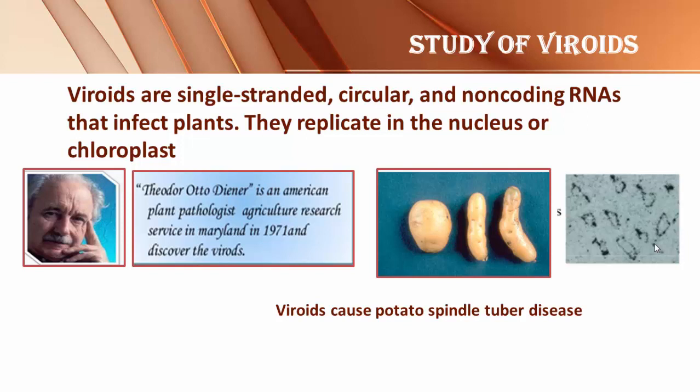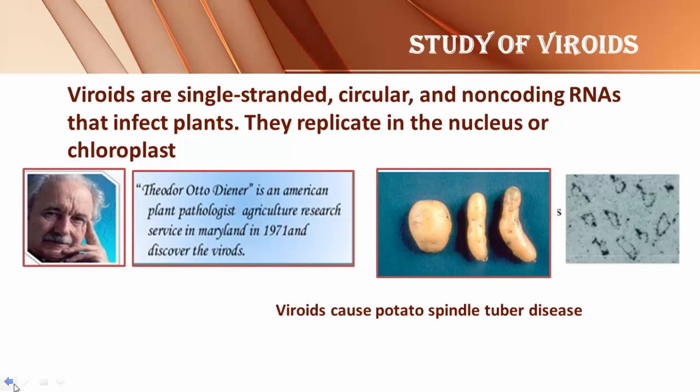Bacteria are able to cause diseases. Viruses are able to cause diseases. Even fungi and some protozoans are also able to cause diseases. Apart from all these microscopic organisms, two more microscopic organisms able to infect organisms are present, but in recent years the disease caused by them is not reported. So let us study about viroids and another group, prions.